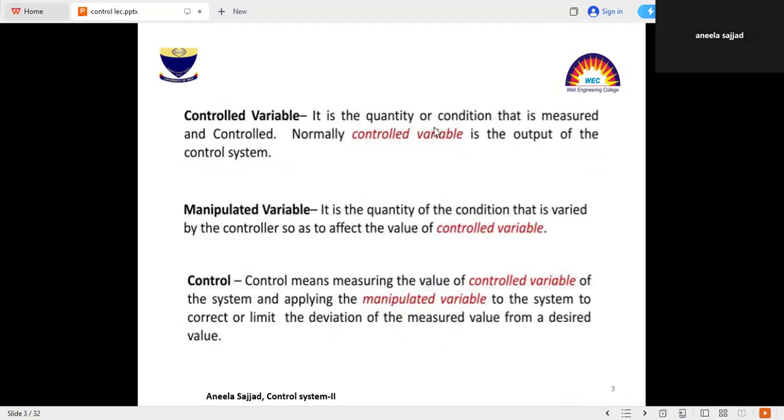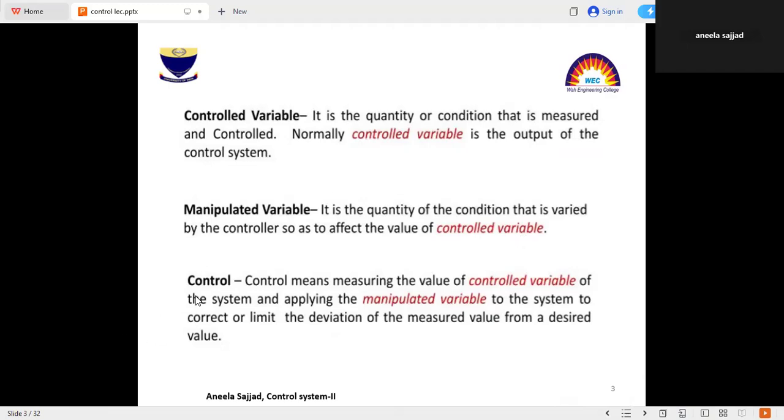Normally, the control variable is the output of the control system, like controlling the temperature with temperature sensors or controlling the humidity, etc. Manipulated variable is the quantity or condition that is varied by a controller, also known as the factor of the value of the control variable.